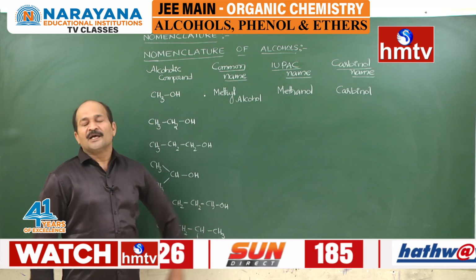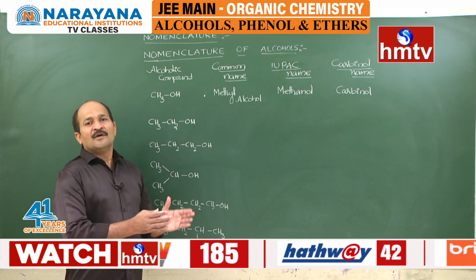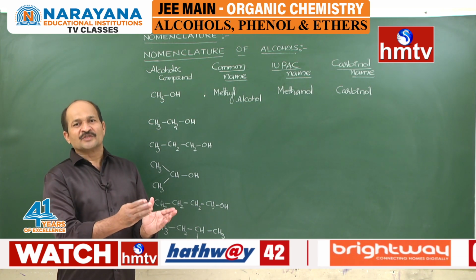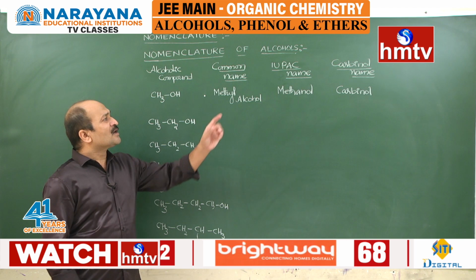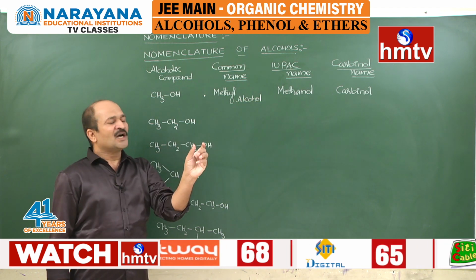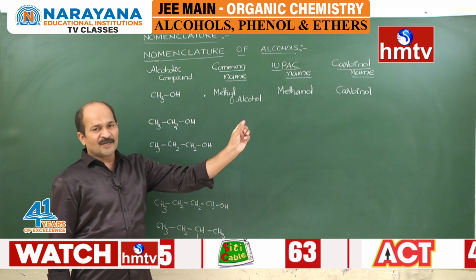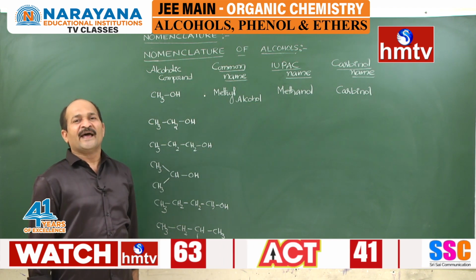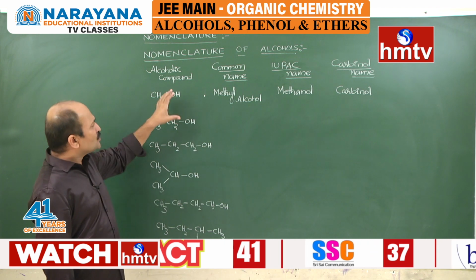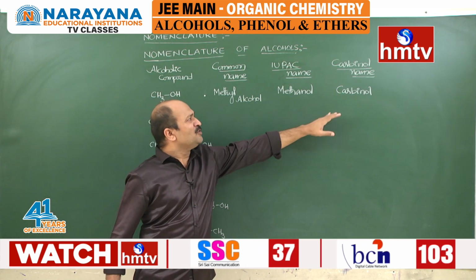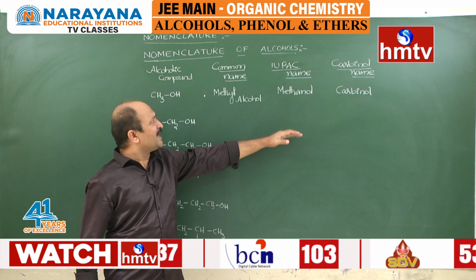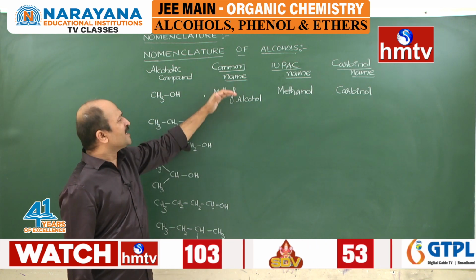Before the IUPAC nomenclature, these alkyl substituted water molecules, simply alcohols, were called carbinol, carbon containing OH group. So carbinol, one carbon and one OH, is called carbinol. That's why I am taking the carbinol system and also the IUPAC system and also the common name.